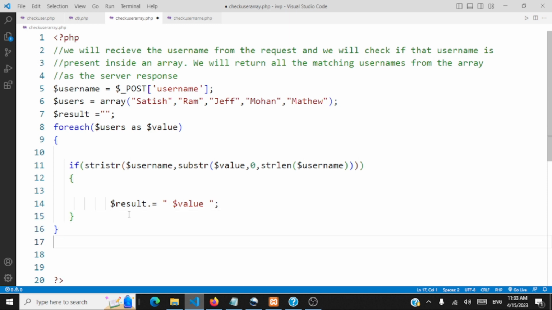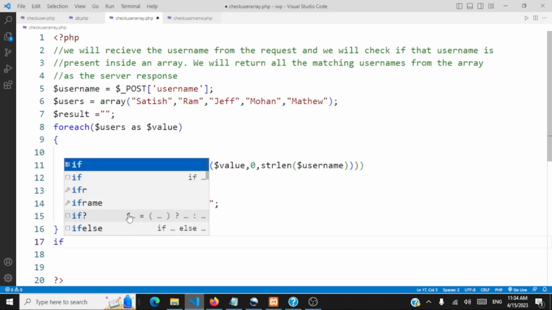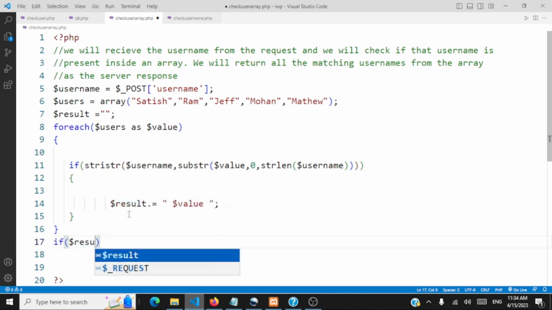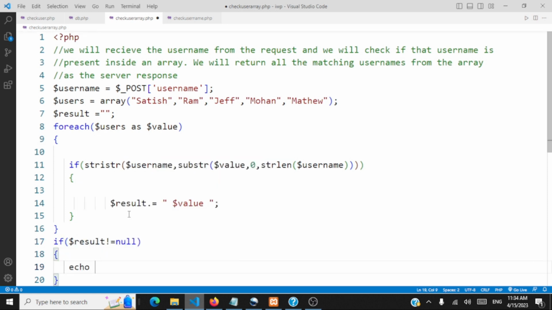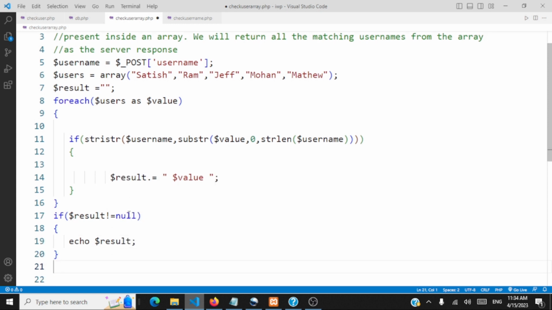Then we are coming out of our for each loop. What next should we do? We should check if result is not equal to null, then it means that we have some result here. We can echo $result back to the client as the response.